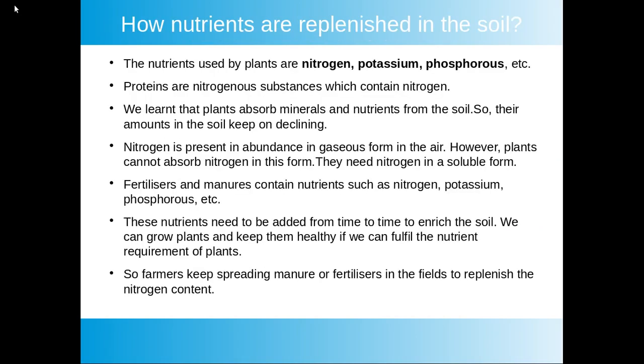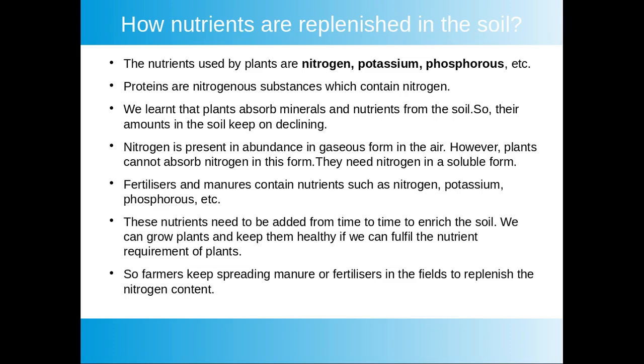Now let us discuss how nutrients are replenished in the soil. First of all, let us know what are the major nutrients needed by the plants. They are nitrogen, potassium and phosphorus. I repeat, the nutrients are nitrogen, potassium and phosphorus. Out of these three nutrients, nitrogen is the most important one because it is used to make proteins, and we know plants need protein for their growth.